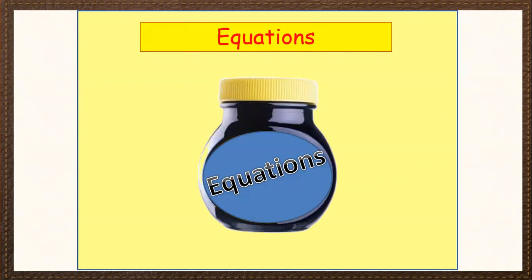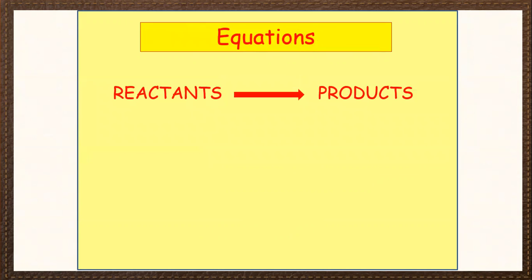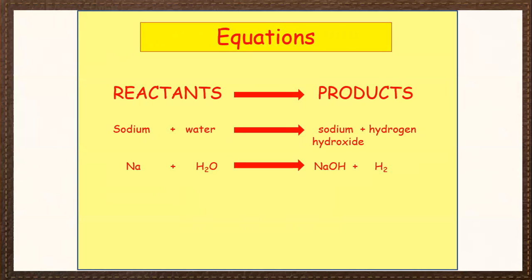Now we'll see equations. Reactants give rise to products is the equation system. In this, sodium plus water gives sodium hydroxide plus hydrogen is the reaction equation. In this, Na plus H2O gives rise to NaOH plus H2. So if you see the equation, on the left side we have 2 hydrogens and on the right side we have 3 hydrogens. So that can be balanced by using suitable coefficients before the symbols.